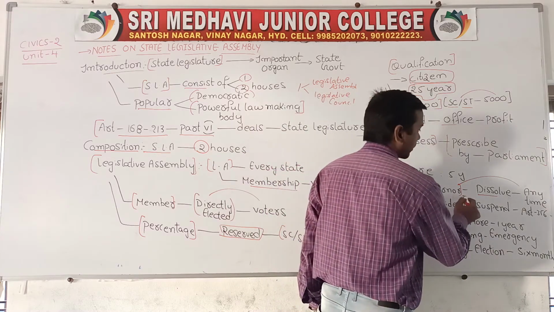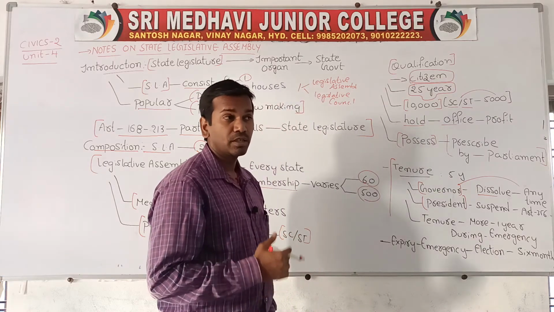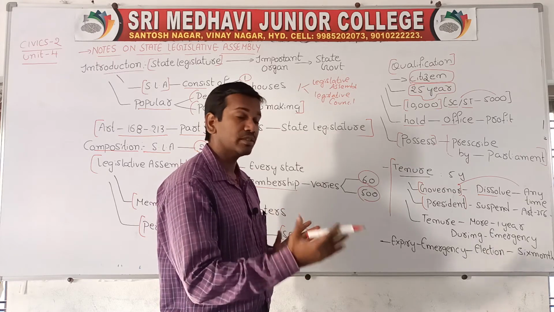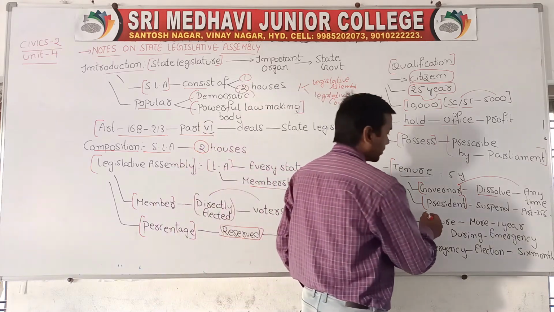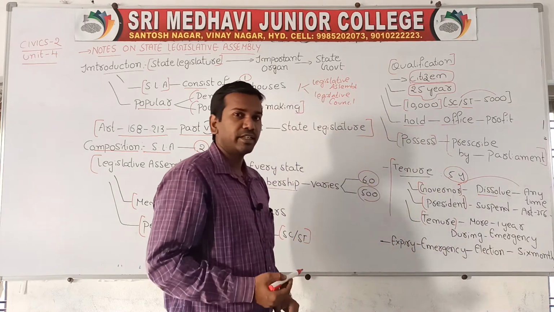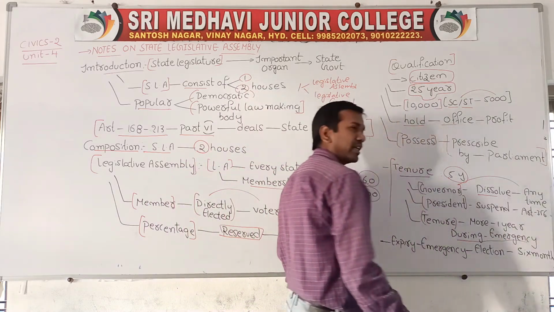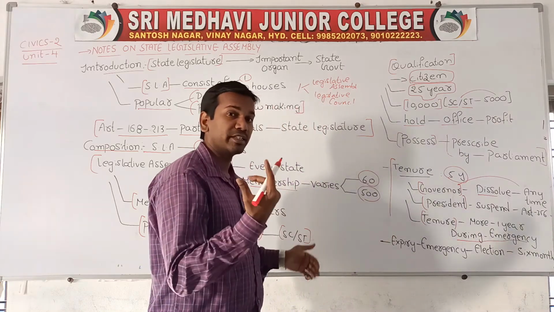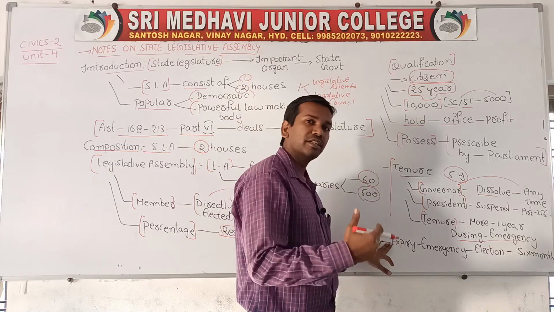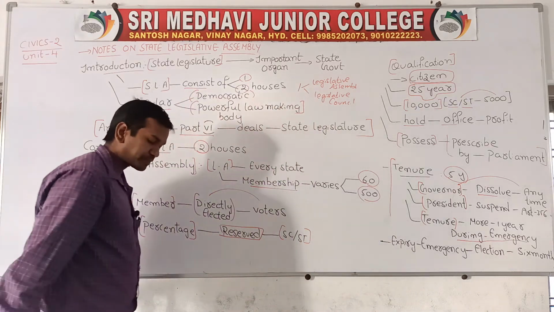Sometimes the president also has the power to suspend the legislative assembly according to Article 356. Whenever an emergency is imposed, the president has the right to suspend the state legislative assembly. Normally the term is 5 years, but sometimes it can be extended by 1 year during an emergency. The term can be extended for not more than 1 year, and after the emergency is over, elections should be conducted within 6 months for the state legislative assembly.